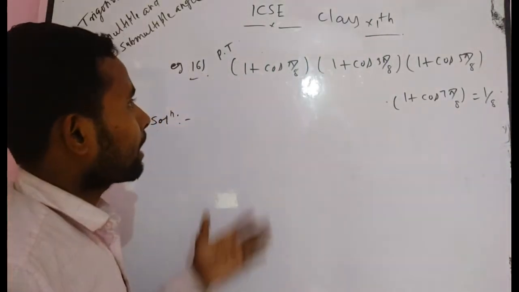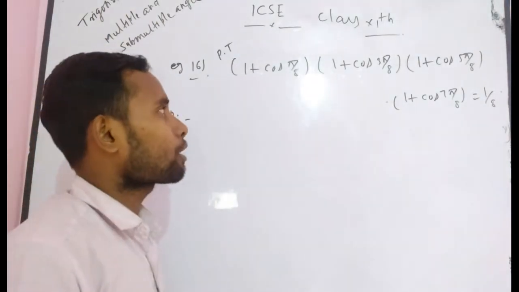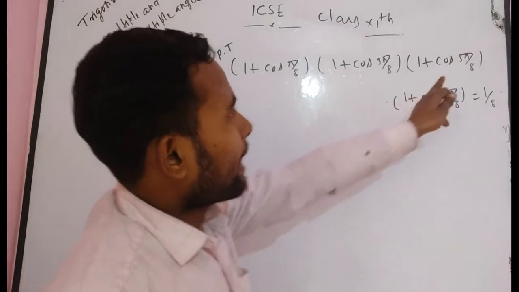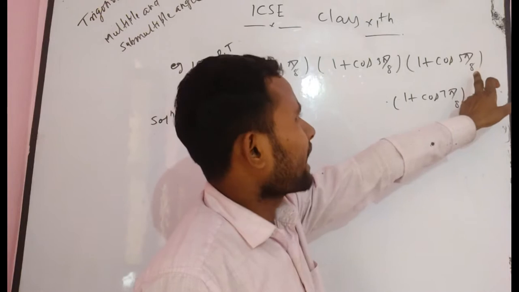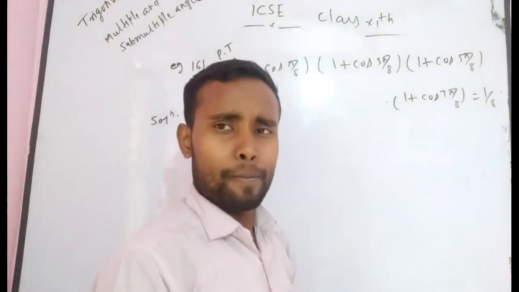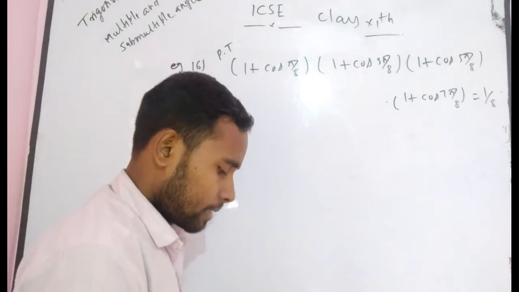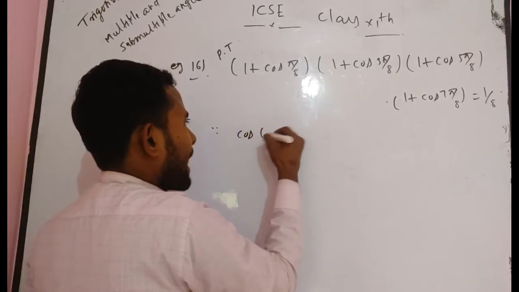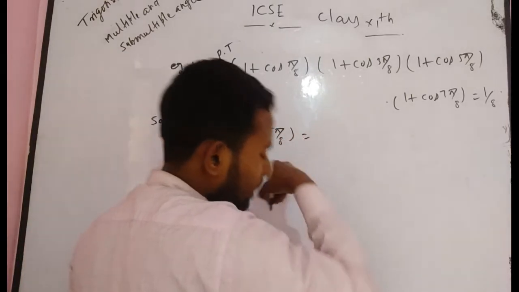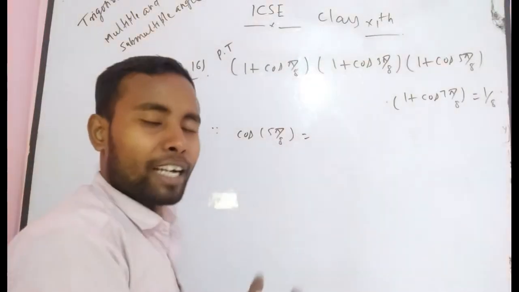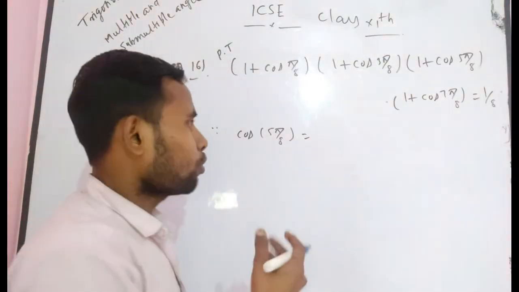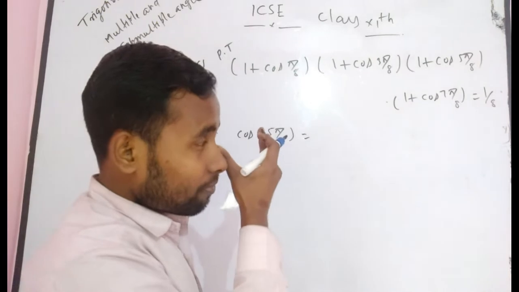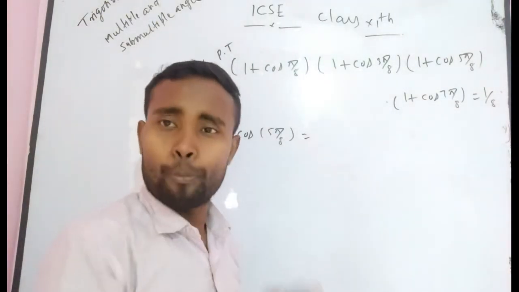First of all, how can you manipulate it? It is a simple question. Definitely, if you think about 5 pi by 8 and 7 pi by 8, what can you say about them? Definitely, while solving this kind of problem, it is a very simple problem. How do you think we choose this term? I told you, first of all, you have to do a lot of problems.